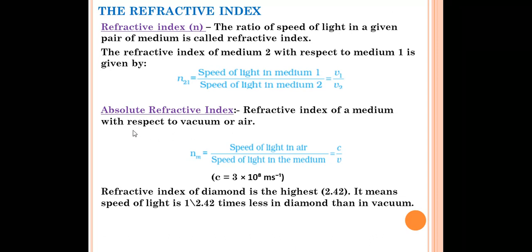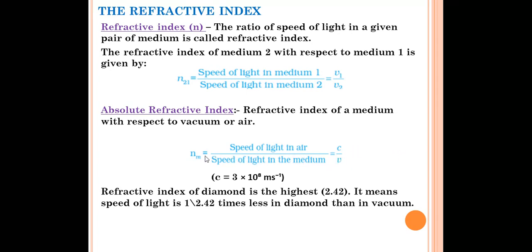And one more formula we'll read in absolute refractive index. The refractive index of a medium with respect to vacuum or air is called absolute refractive index. Nm, the refractive index of the medium, is equal to speed of light in air divided by speed of light in the medium. This medium can be anything like air, glass, water, anything, but the top one should be common, the speed of light in air. It is given the symbol C, and the speed of light in the medium can be written as V. So what is the speed of light in air? 3 into 10 to the power 8 meter per second. So that you have to place over there, and whatever be the speed of light in the medium, that we have to place over there, and we'll get the answer.